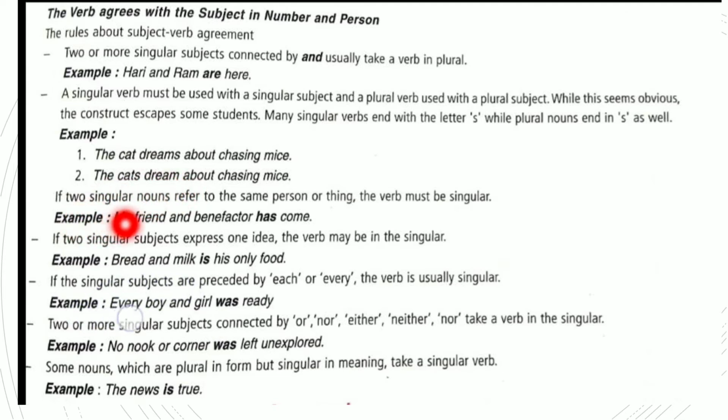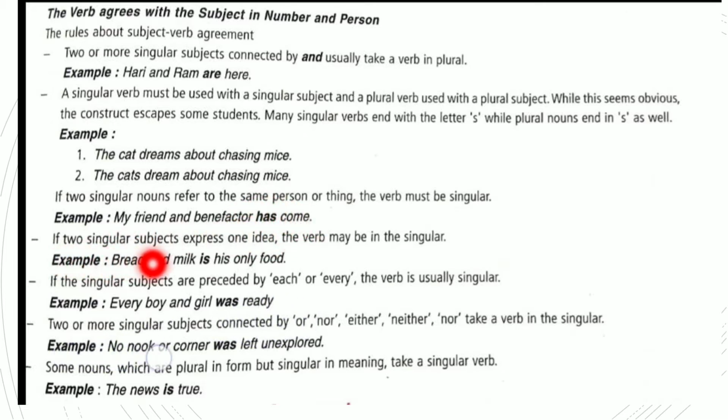If two singular nouns refer to the same person or thing, the verb must be singular. For example, my friend and benefactor has come. Two singular nouns for the same person: friend is a noun, benefactor is also a noun. So two singular nouns refer to the same person, then the verb has to become singular.